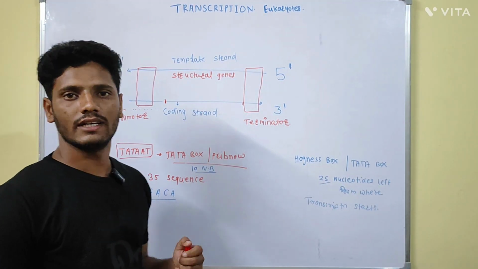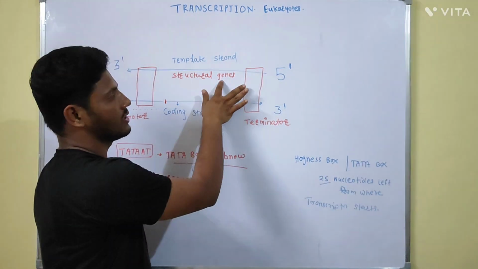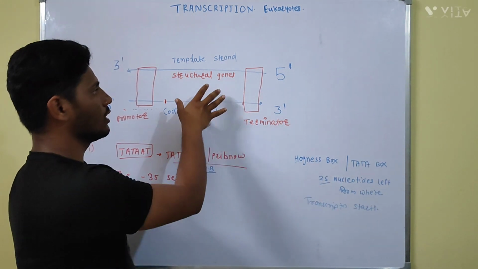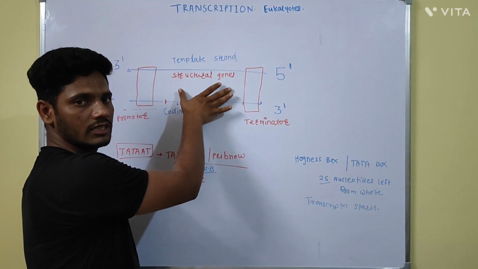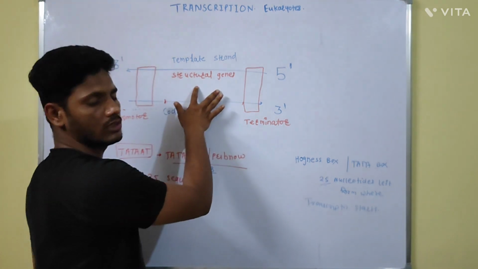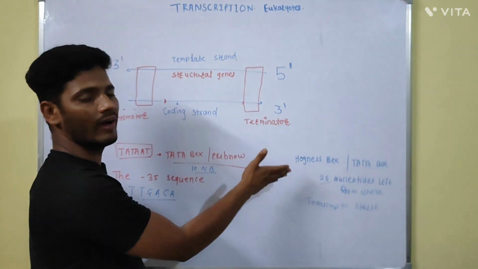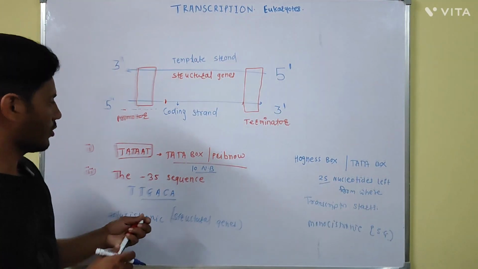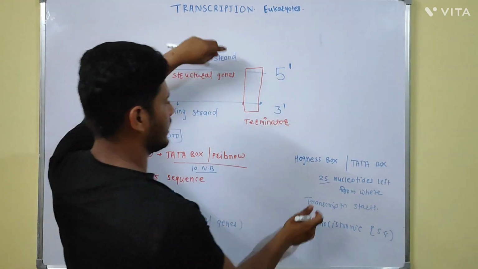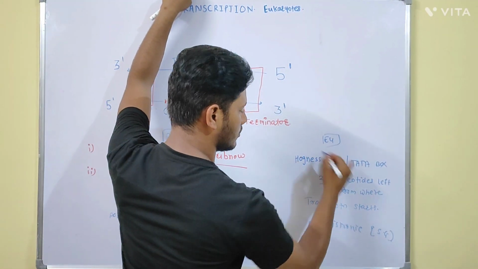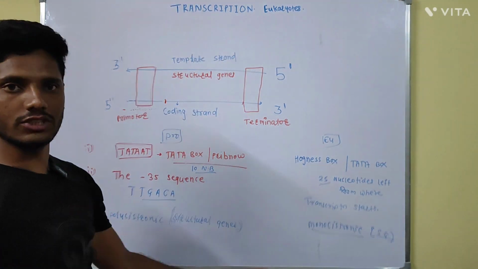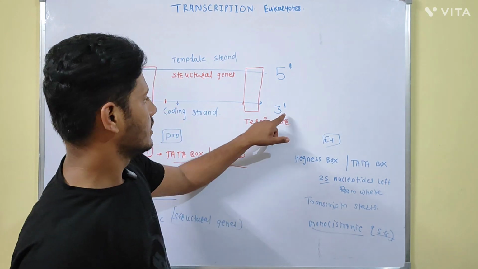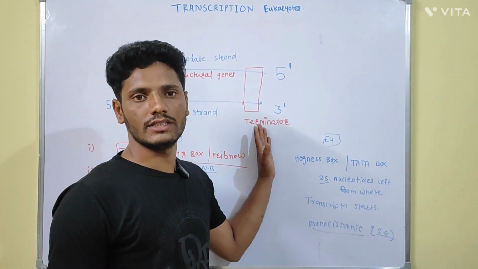In the previous lecture, we have seen the prokaryotes have many structural genes in one transcription unit, while in case of eukaryotes, only one structural gene is present. So the structural genes in case of prokaryotes are polycistronic, while in case of eukaryotes the structural genes are monocistronic. The next part of the transcription unit is the terminator region. It is present at the 3' end of the coding strand.